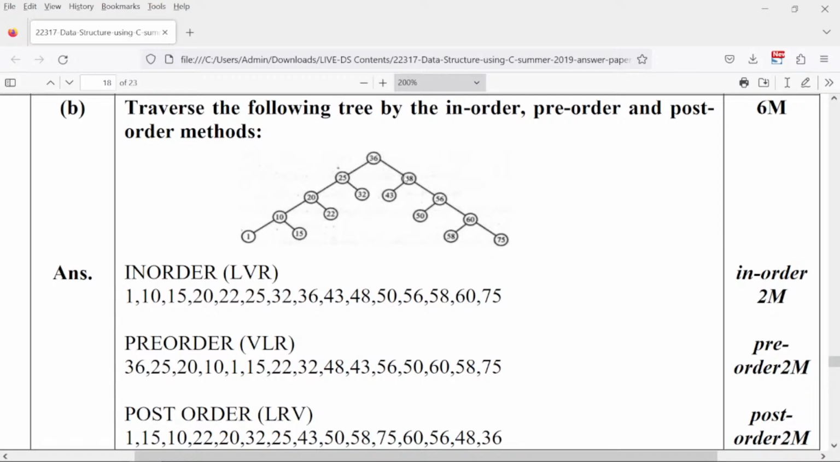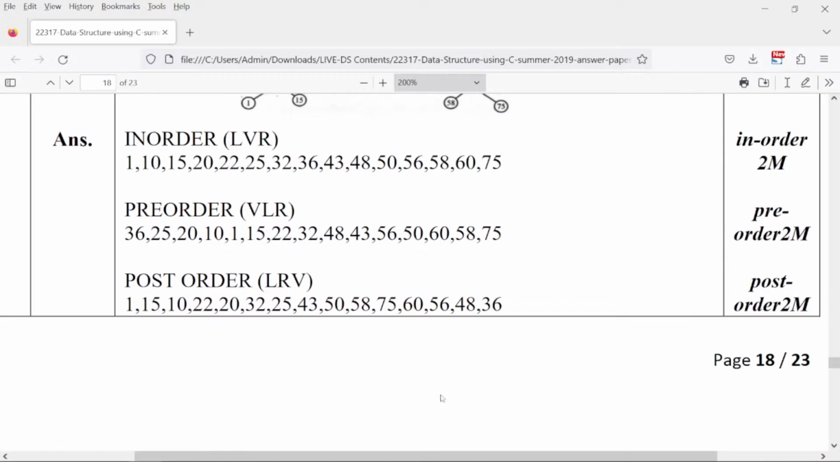So right hand side is 43, then you go for 50, right? Then you are going for 58. After that you will go to the right side, so that is 75. After that you will go to the vertex, 60, 56, 48, and then you will come to the final vertex. Okay, so this is how we go for in-order, pre-order, and post-order methods.